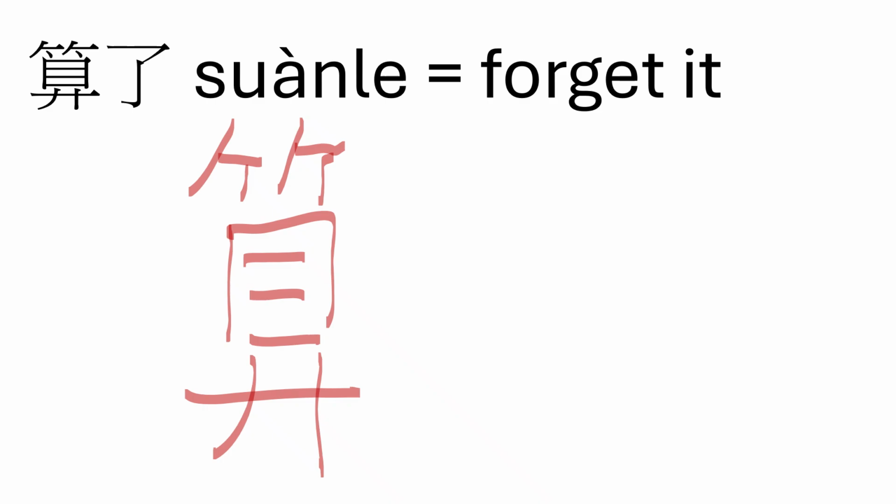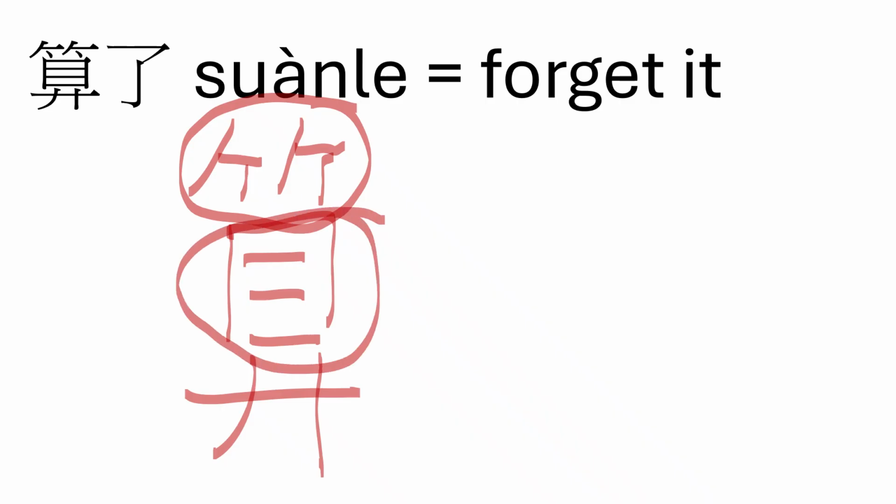So suanle is kind of like saying it's been calculated in a way. The suan character is apparently originally a drawing of an abacus. If you know what an abacus is, that's why there's a bamboo radical on the top, because an abacus would have been constructed out of bamboo. And then it has kind of like the abacus, if you know what an abacus looks like, sitting on a table. Suanle, forget it.